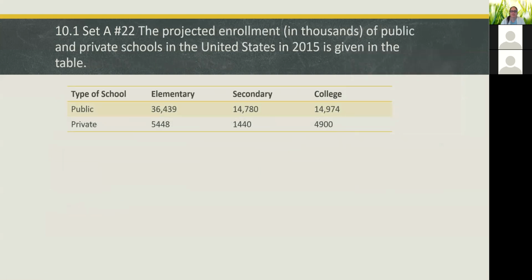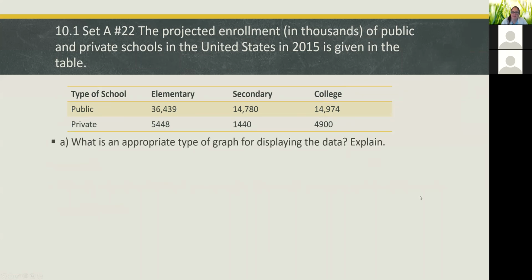Okay. Number 22 says the projected enrollment in thousands of public and private schools in the United States in 2015 is given in the table. So we know the number of elementary kids in public and private, number of secondary, that means high school, in public and private, and then the number of college students in public and private schools. And the first question is, what's an appropriate type of graph to display the data?